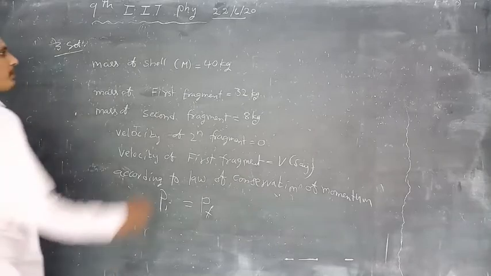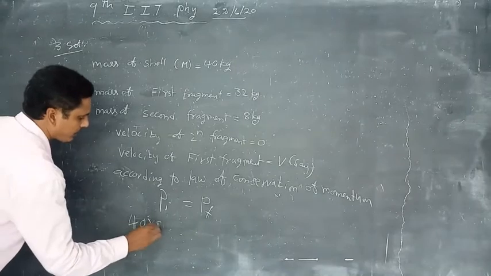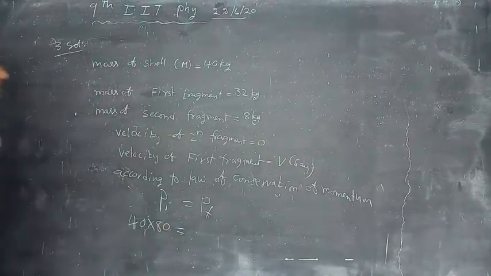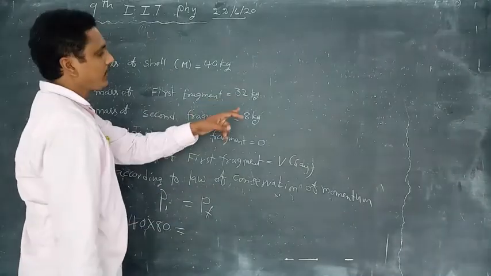P initial is mass 40 into velocity 80, equal to total final momentum.